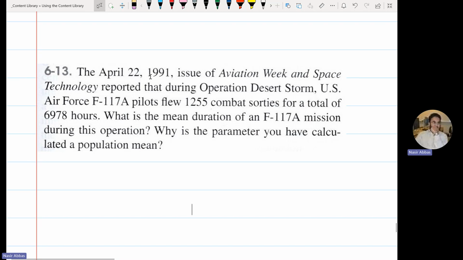On that day, the U.S. Air Force pilots flew 1,255 combat sorties for a total of this much time. What is the mean duration of the flights? You have the sum, and you have the number. What will be the mean?